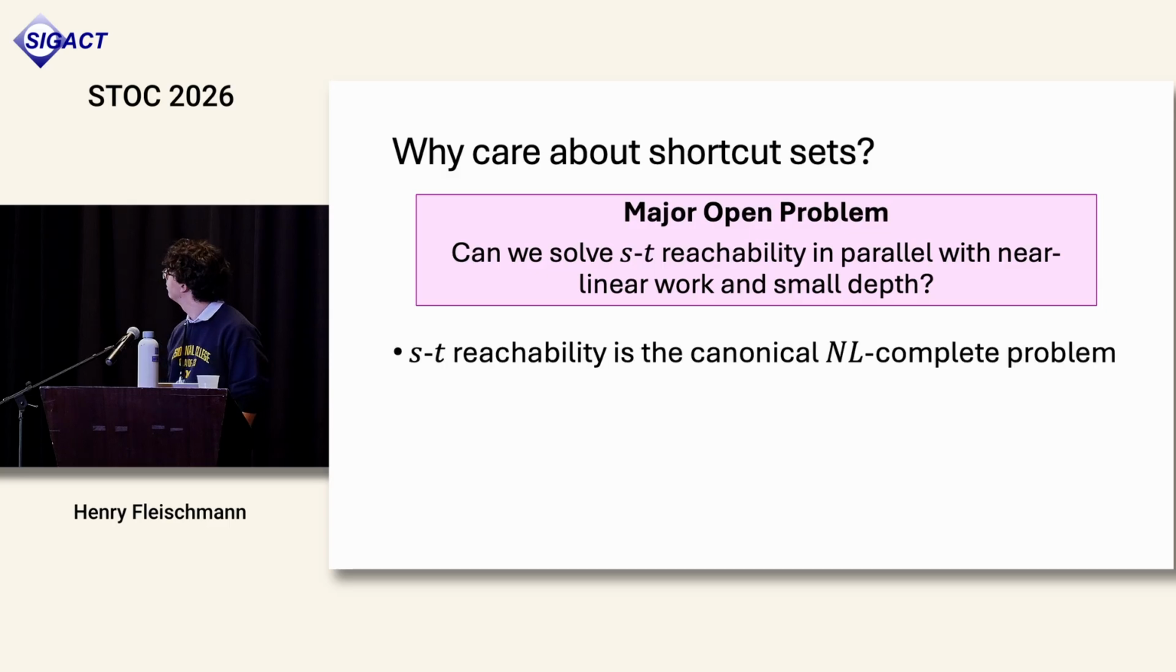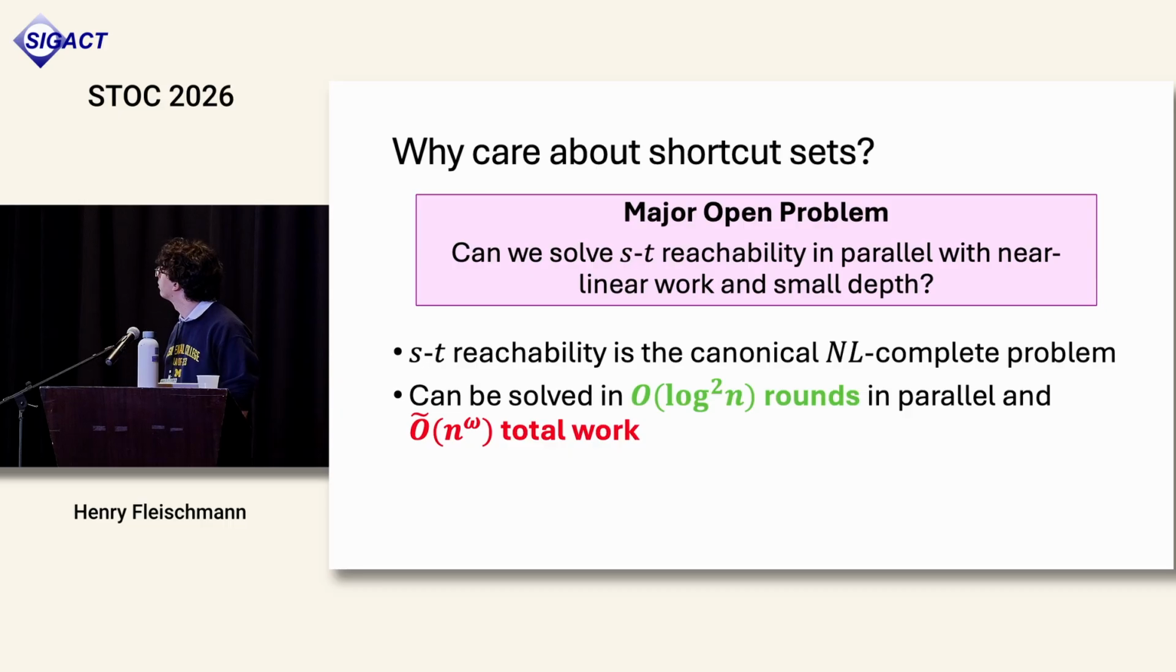And let me just say, you've probably seen ST reachability. This is just the problem of you have a graph and S and T, can S reach T? You can solve it sequentially with a BFS. It's also the canonical NL complete problem. And we do have an algorithm for solving this in parallel. You can just take the adjacency matrix of the graph and repeatedly square it, log squared n rounds in parallel, and just polylog matrix multiplications will tell you if S can reach T.